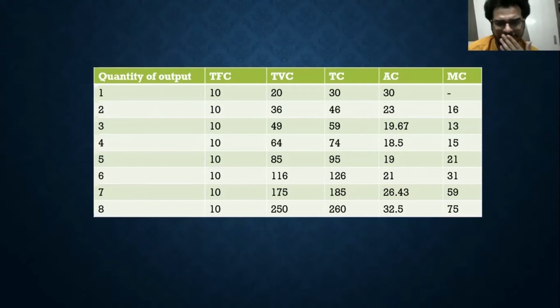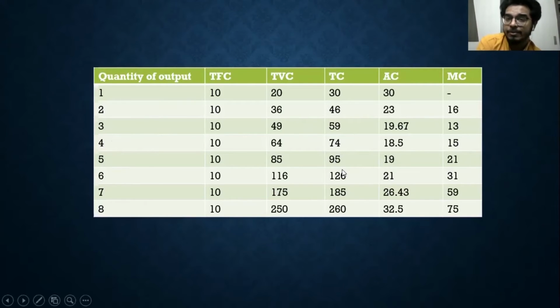Over here it is the same thing because they are parallel. TVC and TC are parallel. So you can calculate marginal cost from TVC or from total cost, it does not matter. So over here you can see 46, 59, 13 divided by 3 minus 2, 1. 74 minus 59, 15 divided by 4 minus 3. 95 minus 74, 21 divided by 5 minus 4.